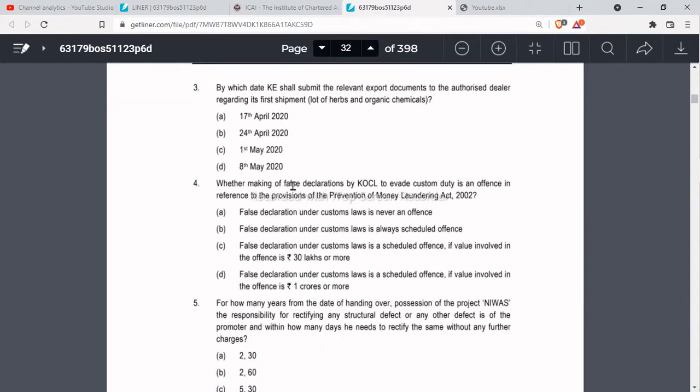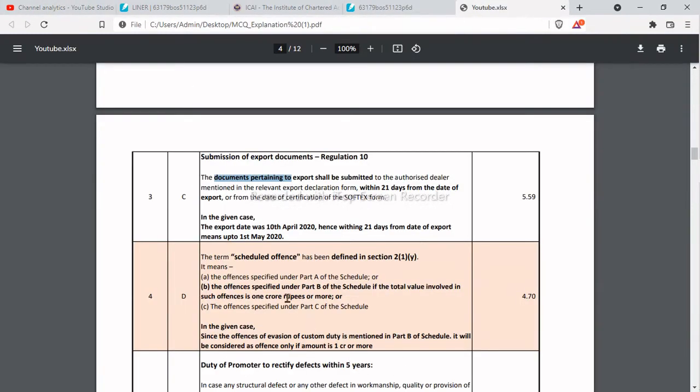Question 4th. Whether making false declaration by KOCL to evade the custom duty is an offence in reference to the provisions of the Prevention of Money Laundering Act 2002. As you know, the term scheduled offence: there are various scheduled offences mentioned in the Prevention of Money Laundering Act 2002, which are given in Part A, Part B and Part C of the schedule. So you won't get the answer to the question unless you know what are the various offenses which are mentioned in Part A, which are mentioned in Part B and which are mentioned in Part C.